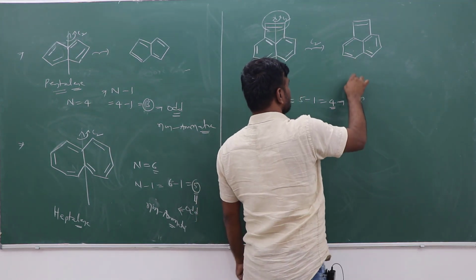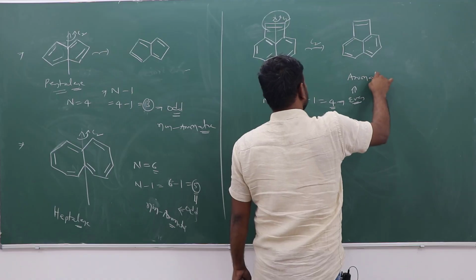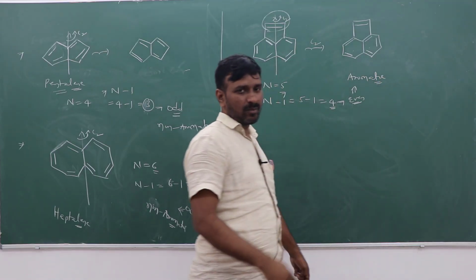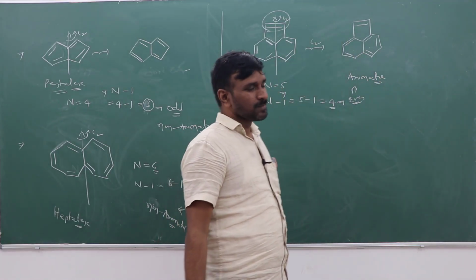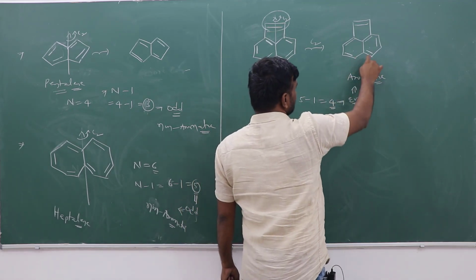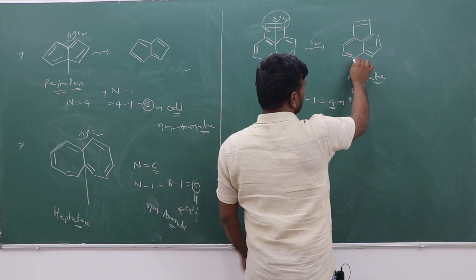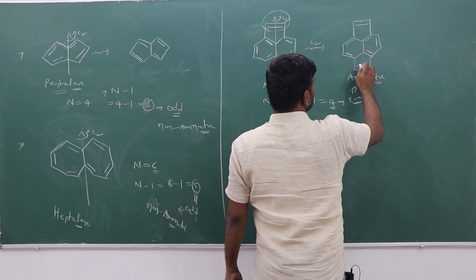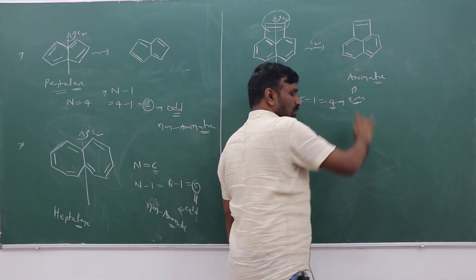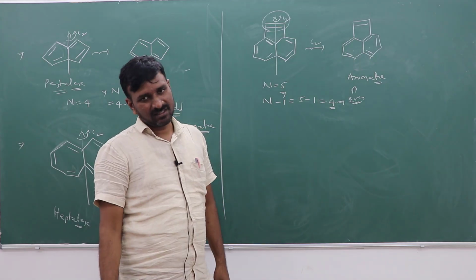When it is an even number, it is aromatic. This is aromatic. You can simply ignore this double bond. If another such double bond is also present in a structure like this, you can also ignore it, since it cannot be exchanging.